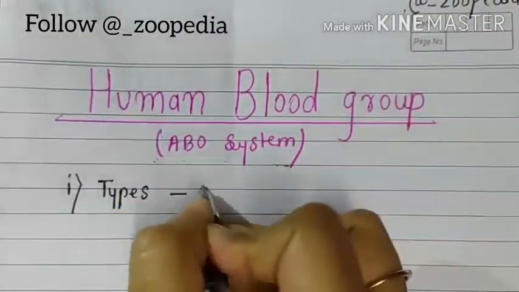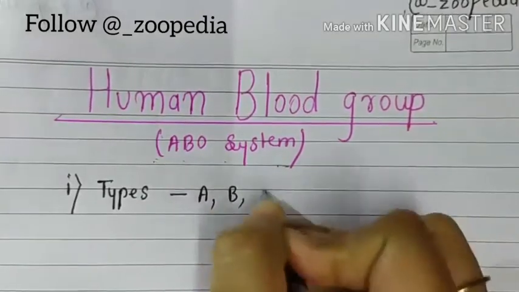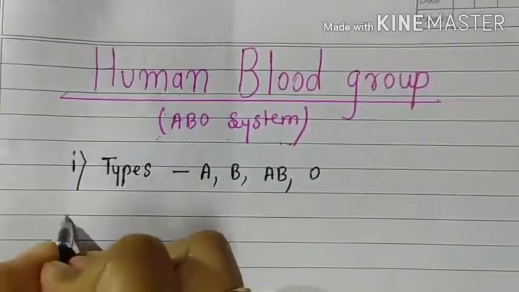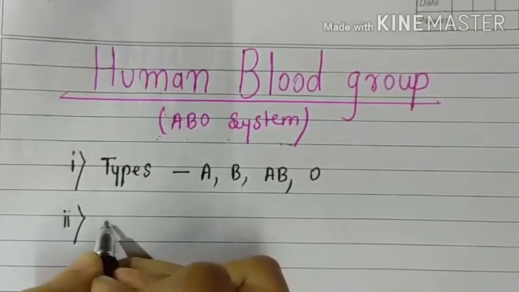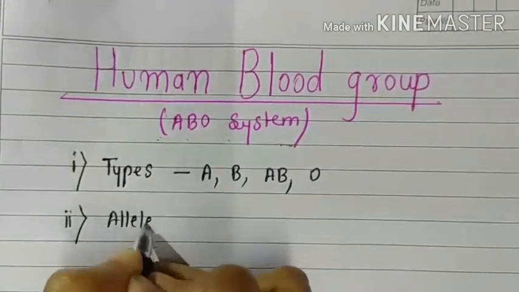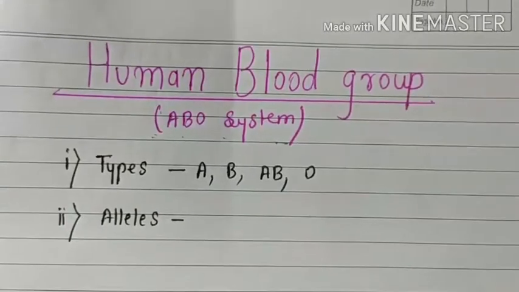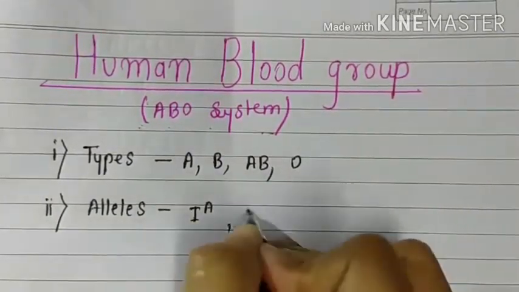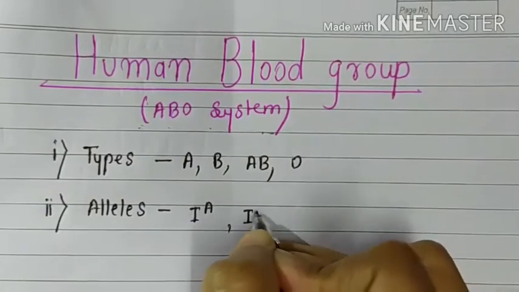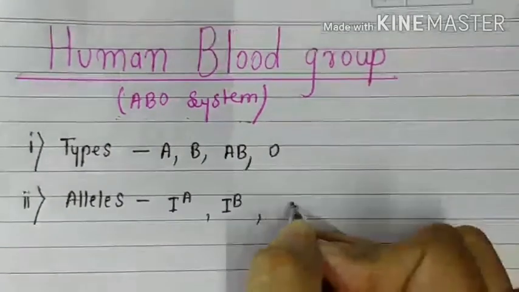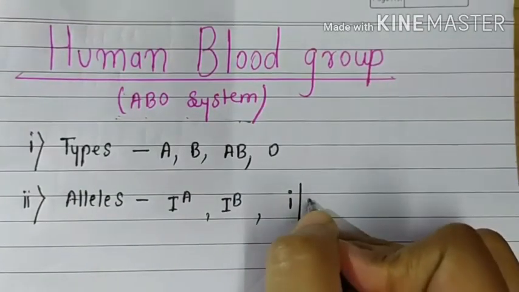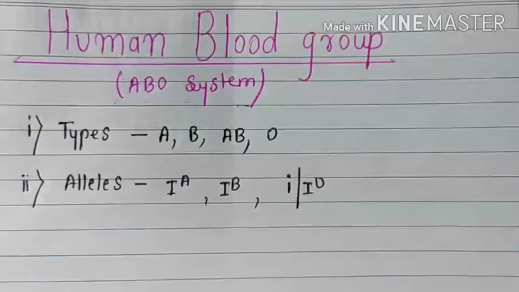Blood groups are of 4 types: A, B, AB and O. Now the alleles or factors or genes are IA, IB, and i. These are the genes or the factors according to the blood groups.